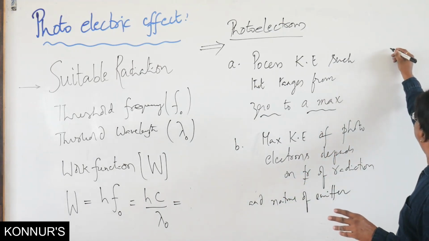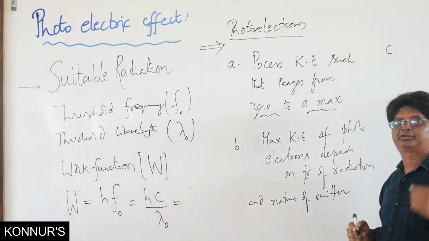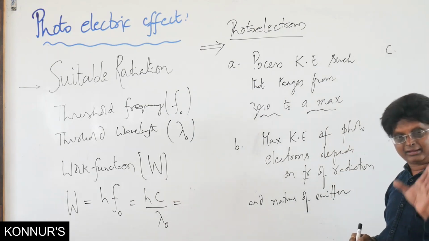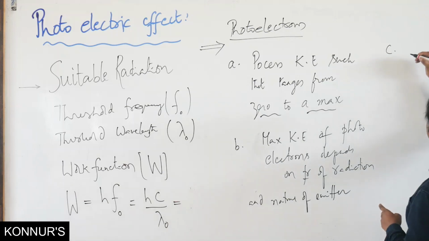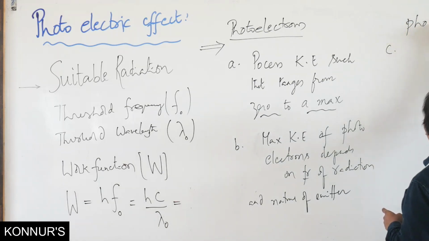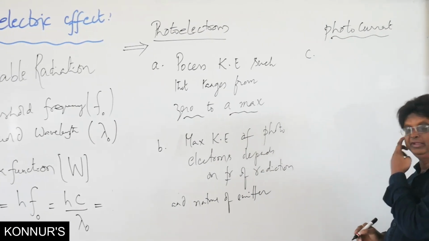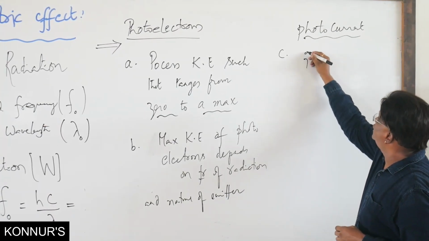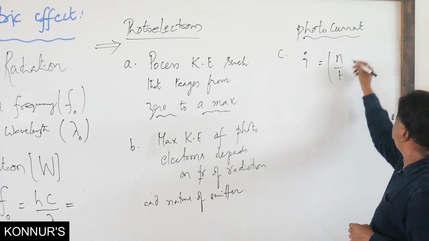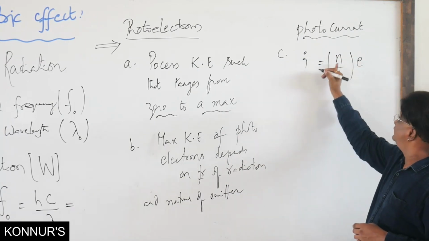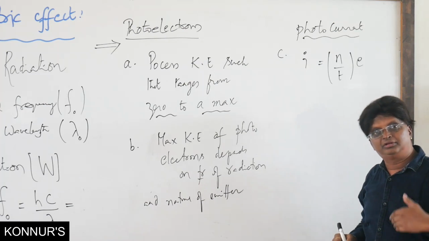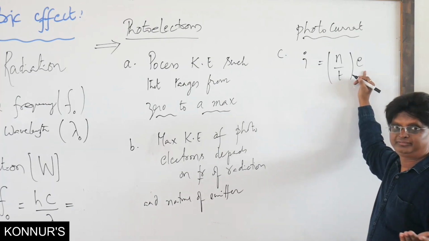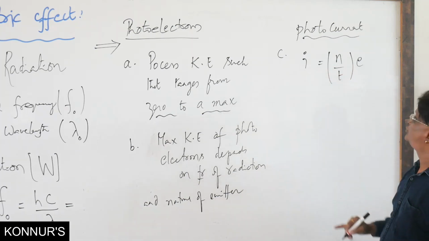Now, next one. Due to these photoelectrons, if they constitute a current, which we call photocurrent. So photoelectrons give rise to photocurrent. Photocurrent, another important statement, see here. Photocurrent, of course, our definition is always I is equal to N by t times e. This N by t is the rate of emission of photoelectrons, e the charge of electron. This is what is photocurrent.